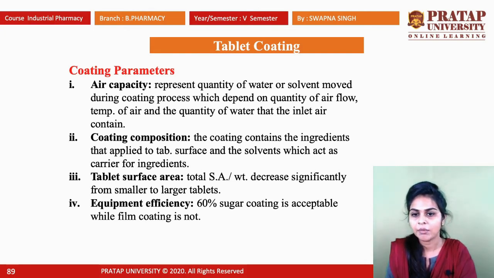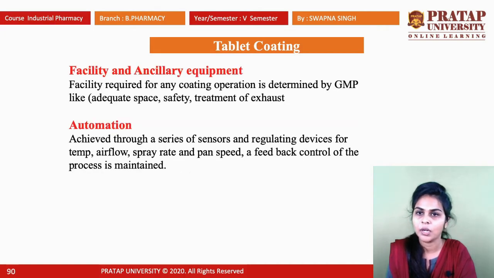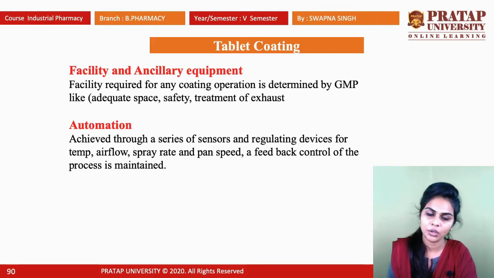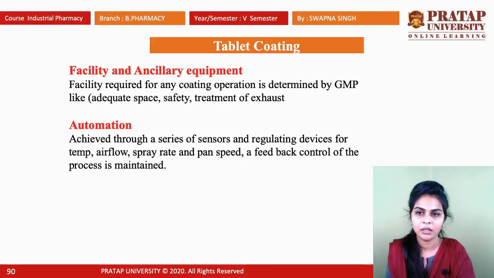Next is tablet surface area. Total surface area divided by weight decreases significantly from smaller to larger tablets, and for equipment efficiency, 60% is acceptable for sugar coating while it is not for film coating. Next is facility and ancillary equipment. The facility required for any coating operation is determined by GMP, like adequate space, safety, treatment of exhaust. And the last one is automation, which is achieved through a series of sensors and regulating devices for temperature and airflow, spray rates and pan speed, so feedback control of the process is maintained.